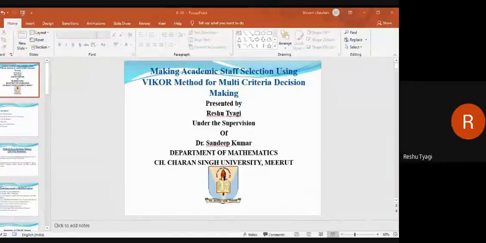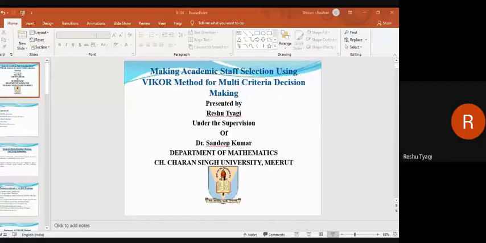The result is three ranking lists. The alternatives A1 and A2 are respectively the alternatives in first and second position in the ranking list by the measure Q minimum, if the conditions are satisfied. First, alternative A1 must also be the best ranked by S and R. Second, acceptable advantage: Q of A2 minus Q of A1 is greater than or equal to DQ, where DQ equals 1 upon m minus 1, where m is the number of alternatives. If one of the conditions is not satisfied, then a set of compromise solutions is proposed.